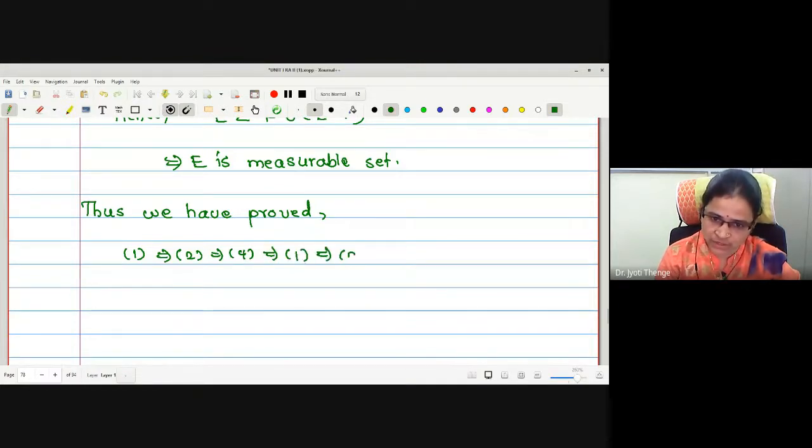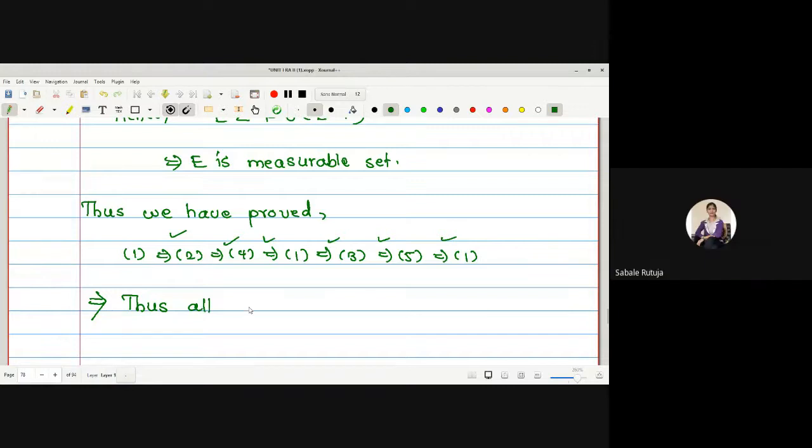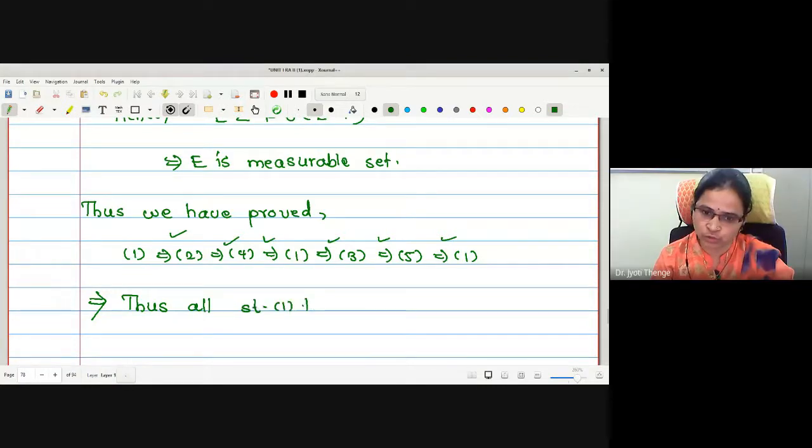Again, 1 implies 3, 3 implies 5, 5 implies 1. These are the steps we have followed in steps 1 to 6. Therefore, may I say all these 5 statements are equivalent? Yes, ma'am. Statements 1 to 5 are equivalent.